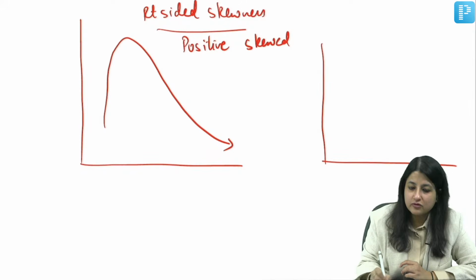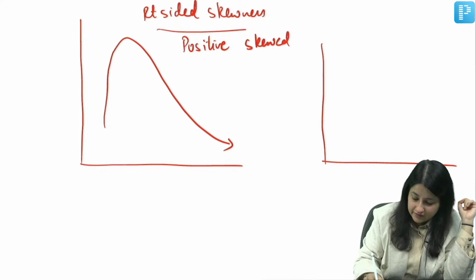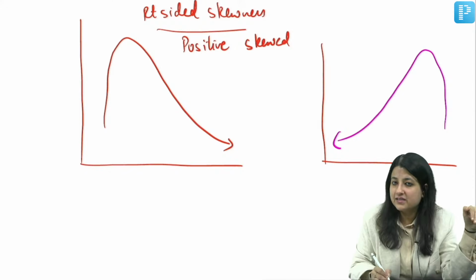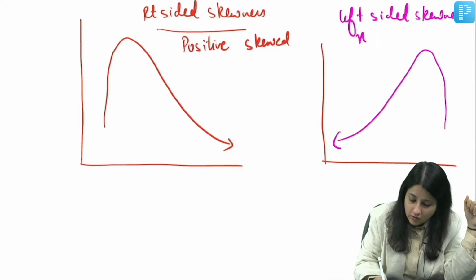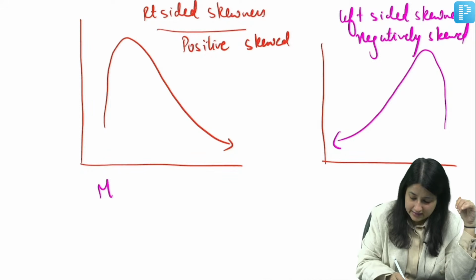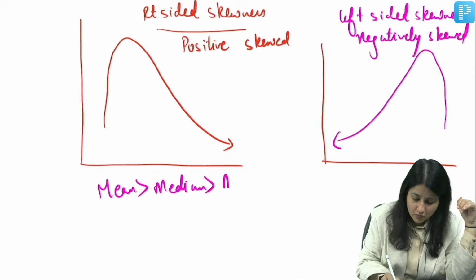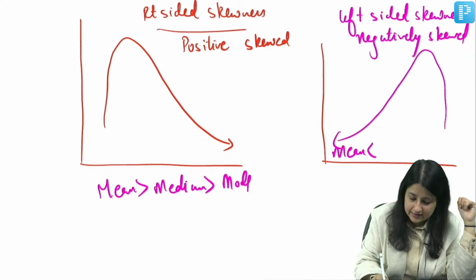I will give you one extra edge question over here. If the direction of the tail is pointing towards the left side, it is left-sided skewness, or you could also say negatively skewed. Clear? Now for positively skewed data, mean is more than median is more than mode. And for negatively skewed data, mean is less than median is less than mode.